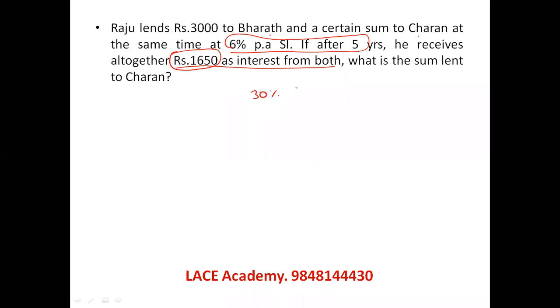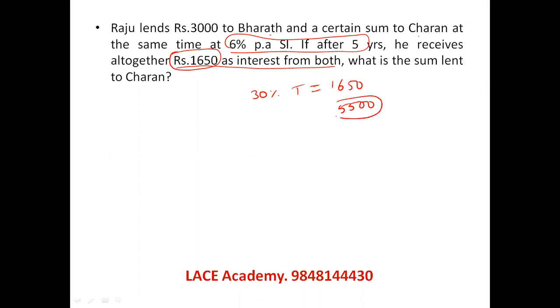So this 1650 should be 30% of the total money. So 30% of the total money equals 1650. You should know 3 into 55 is 165, so the total money given to them is 5500. Out of that, Bharat is given 3000, so Charan should be given the remaining amount, which is 2500. Very straightforward question. He asked whether we know 3 into 55 is 165 or not. Nothing else. Now let us see the next question.